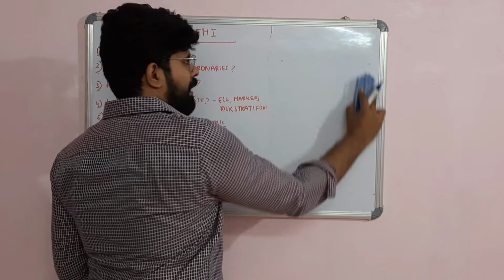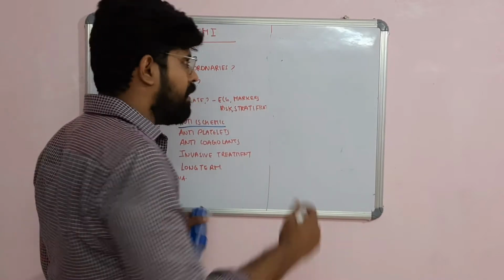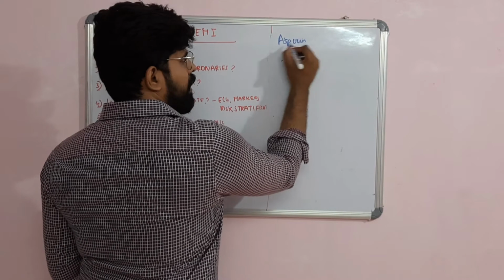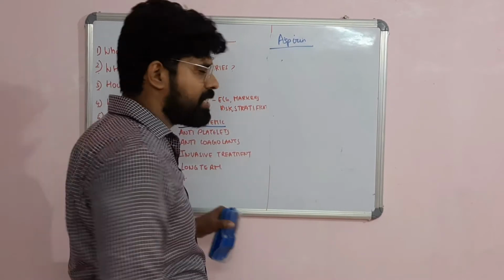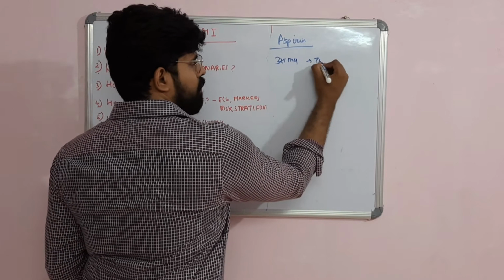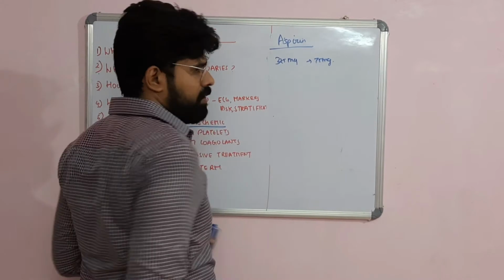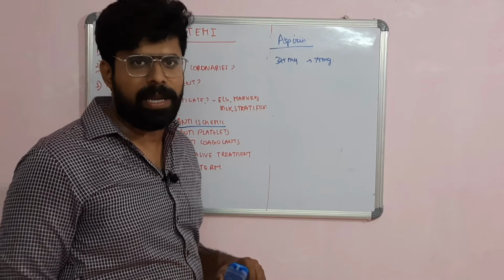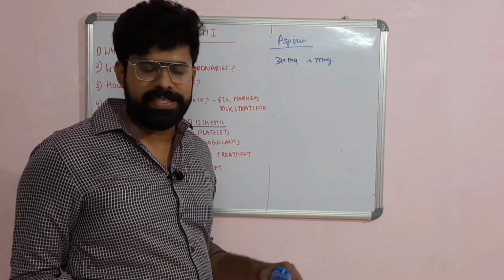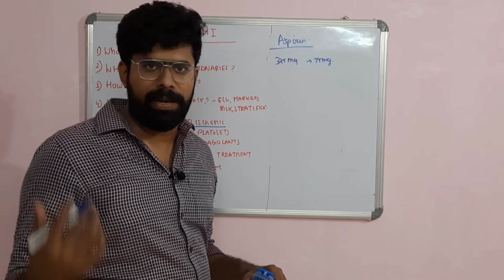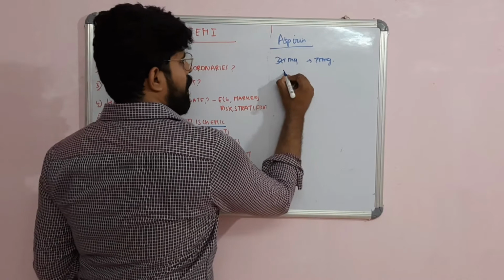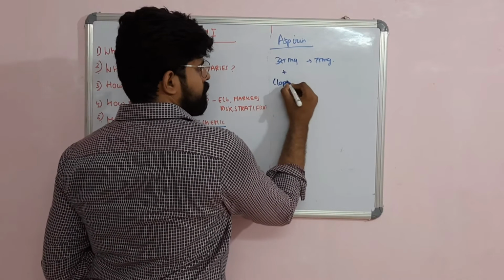So what are the antiplatelets we give? The basic antiplatelet is aspirin. It should be given indefinitely in all the patients with NSTEMI. Aspirin loading dose should be 300 milligrams, and the maintenance dose will be 75 milligrams. Low-dose aspirin has a significant antiplatelet action, and it should be used in most patients with ACS. Unless the patient has severe bleeding risk or some contraindication, this should be given immediately. Then you have to combine it with clopidogrel.